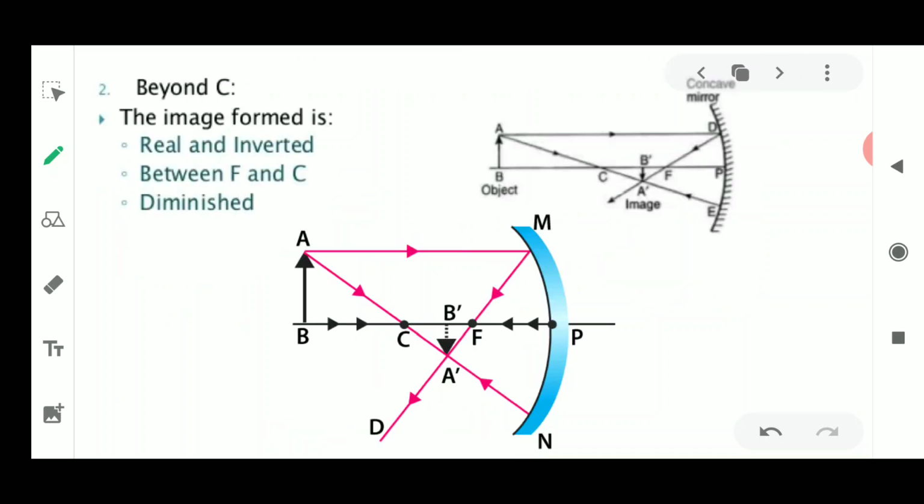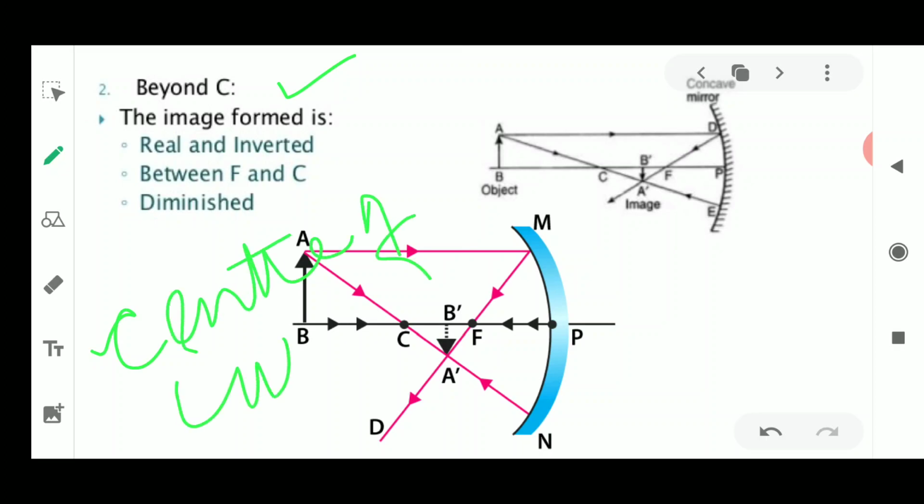Now the next position which we are going to discuss is when the object is placed beyond C. What is the meaning of this letter C? This letter C means the center of curvature. And what is the meaning of the word beyond C? Beyond means just away from the center of curvature, after the center of curvature. It is going to be back from the center of curvature, very far away from it, anywhere which is far away from the center of curvature.